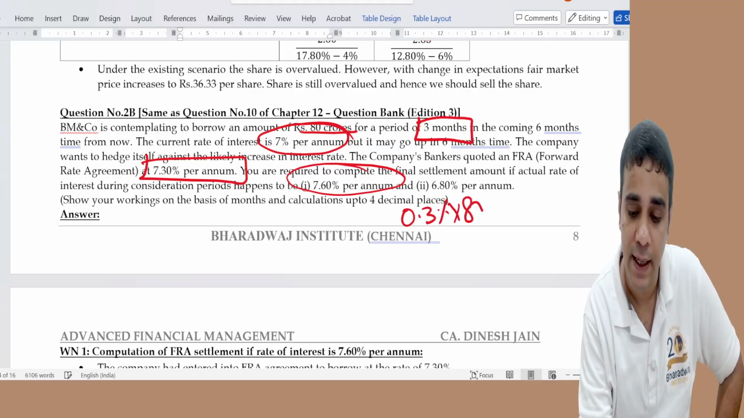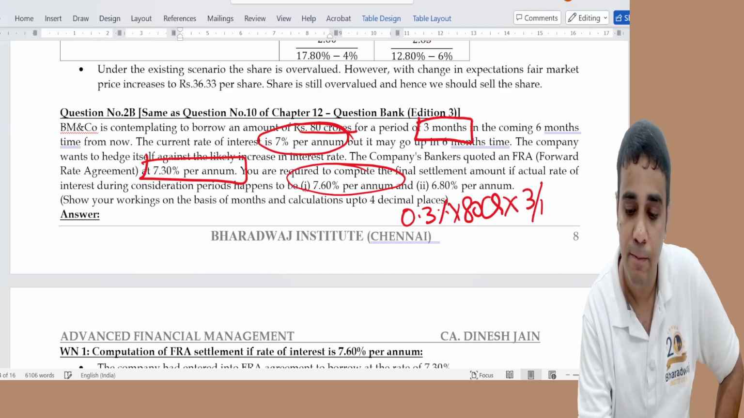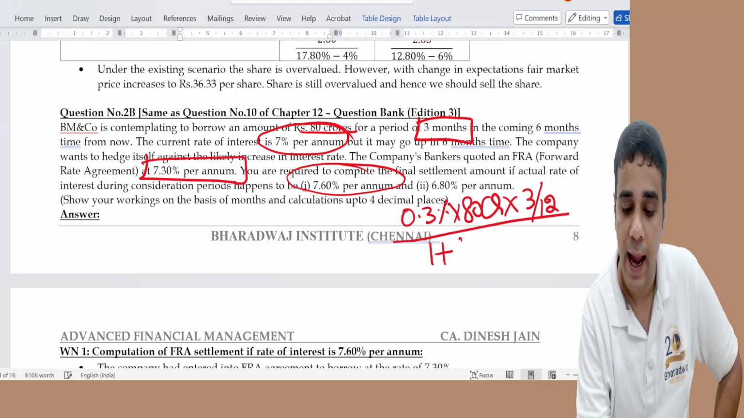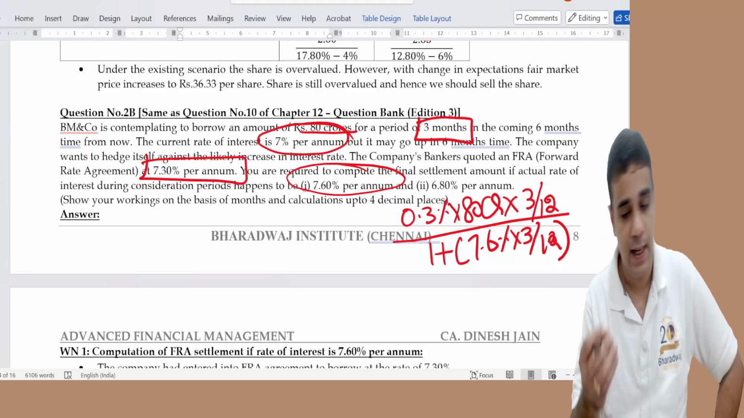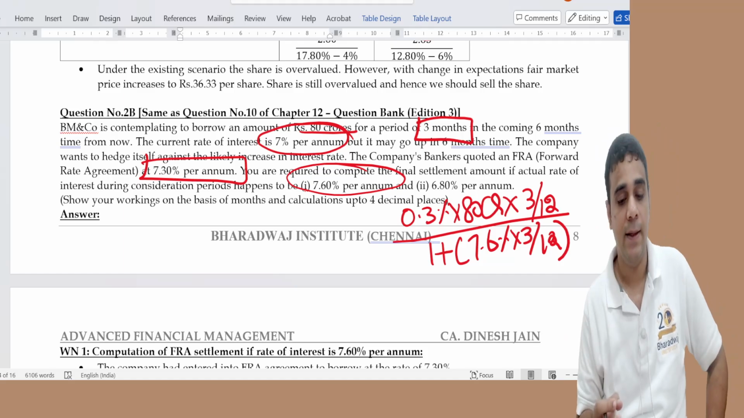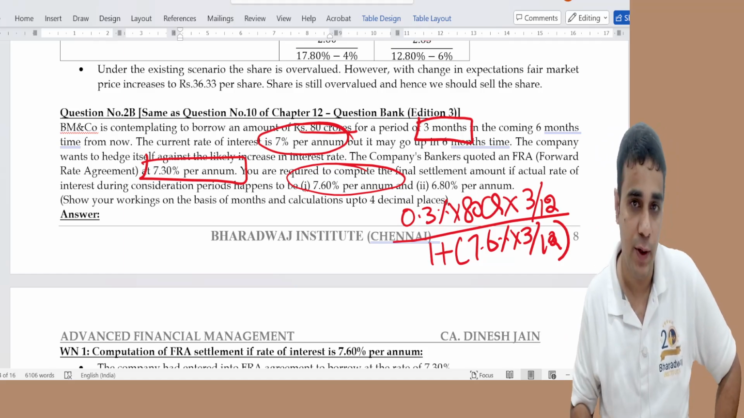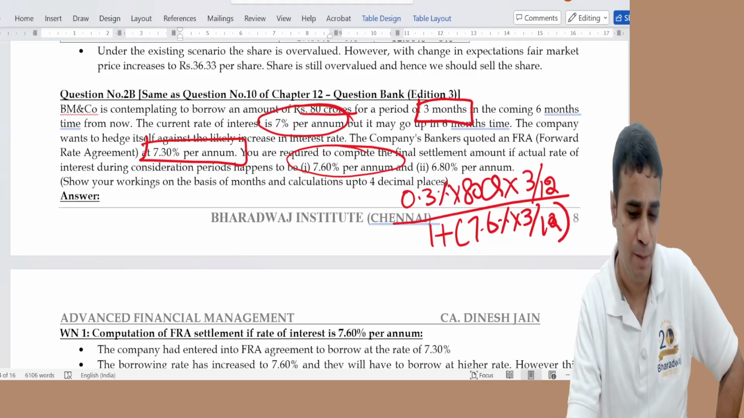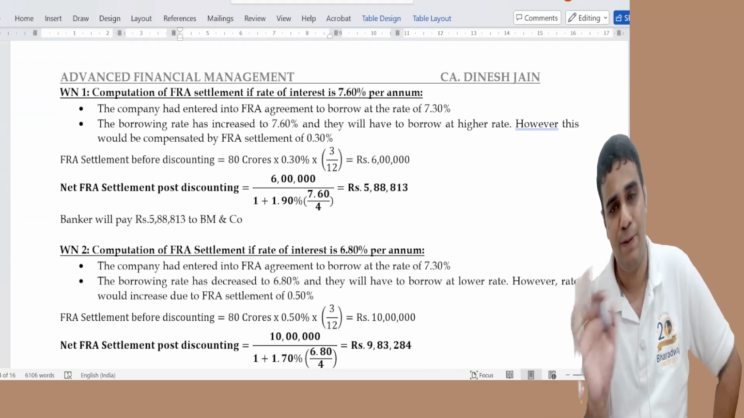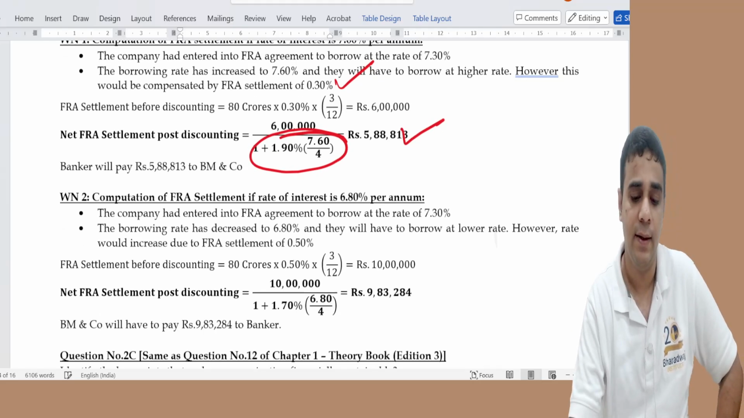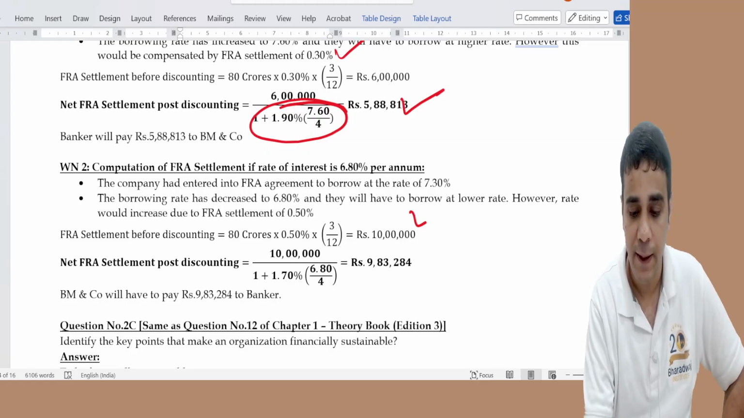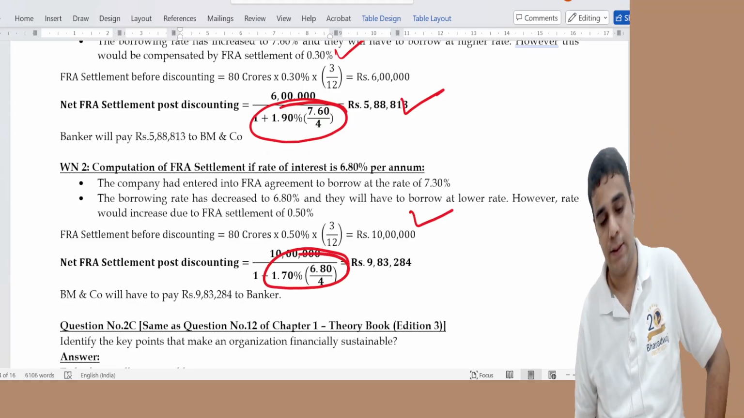I will get 0.3% inflow of 80 CR for 3 months, and discount this at the actual rate. Actual rate is 7.6 into 3 by 12. This is the amount I will receive. And in case it is 6.8, I will have to pay the amount, because the FRA rate is 7.3%. All concept, other things you want to see, please see it later. This video is not to explain in depth, it's just to discuss the answer quickly. 0.3% inflow for us, discounted at the actual rate, and this is 0.5% outflow discounted at the actual rate.